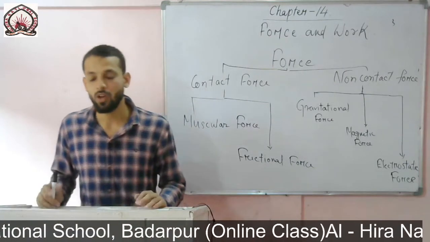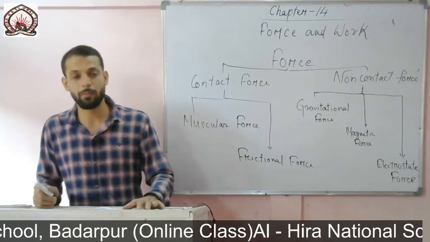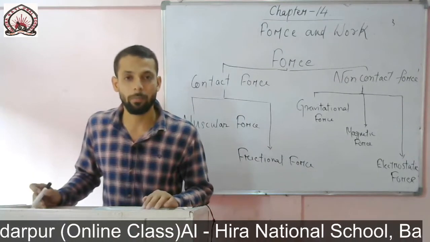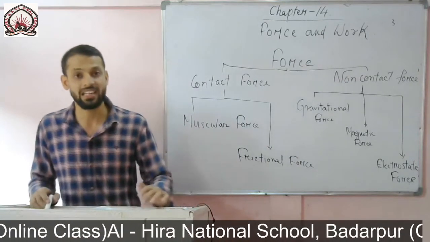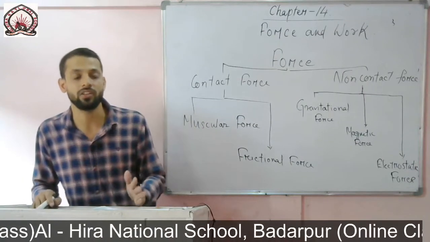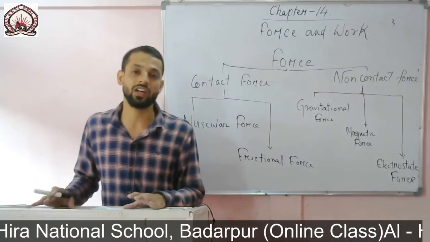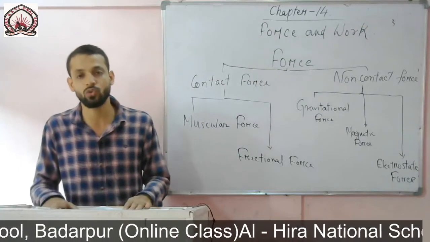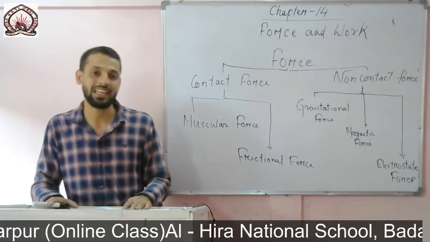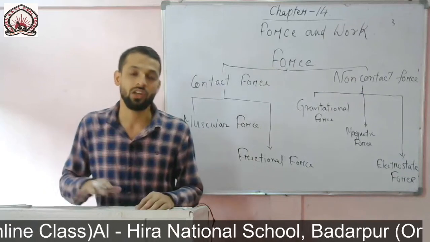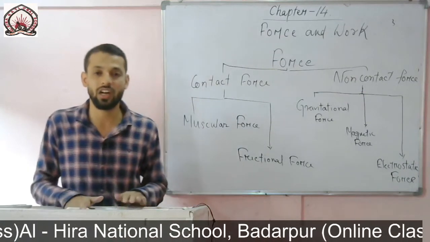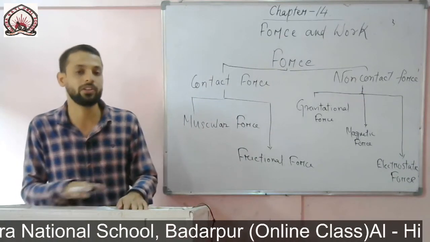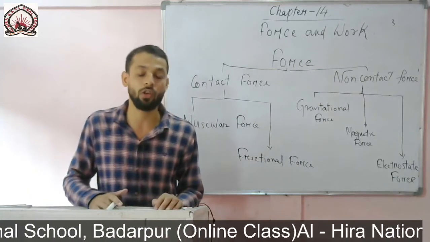For example, when we rub a comb, a pen, or a pencil, it gets electrically charged, and this charged object has the ability to attract small pieces of paper.